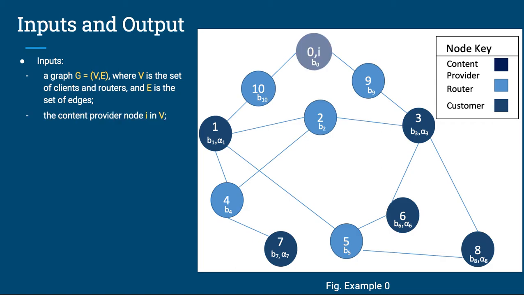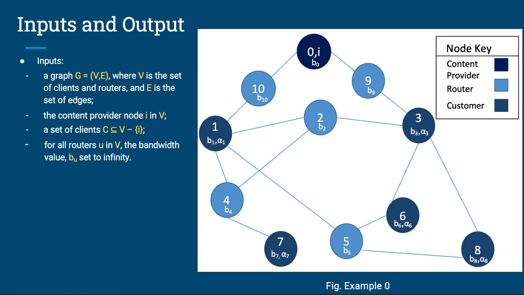Among the vertices, we have the content provider node 0, which we've denoted by I, and the subset C of V complement I representing the set of clients. In this graph, we have 1, 3, 6, 7, and 8 as clients. Now we also have bandwidth values B sub u for each router u in V. The bandwidth values are set to infinity for all nodes for problem 1. We also have the tolerance threshold for each client in C, alpha c, equal to 1.